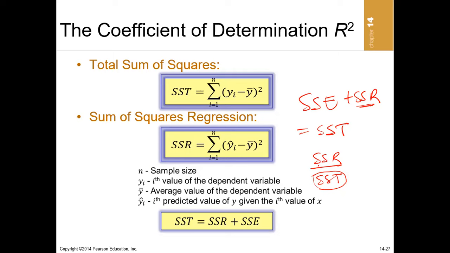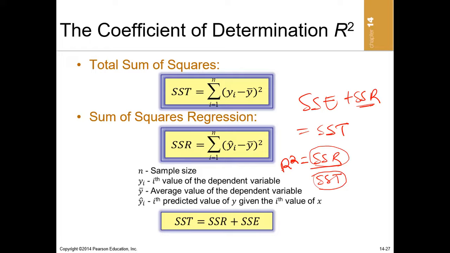The sum of squared regression is the part of the total variation that can be explained by the regression equation. So if I take it as a percentage of the total, it is called R squared.